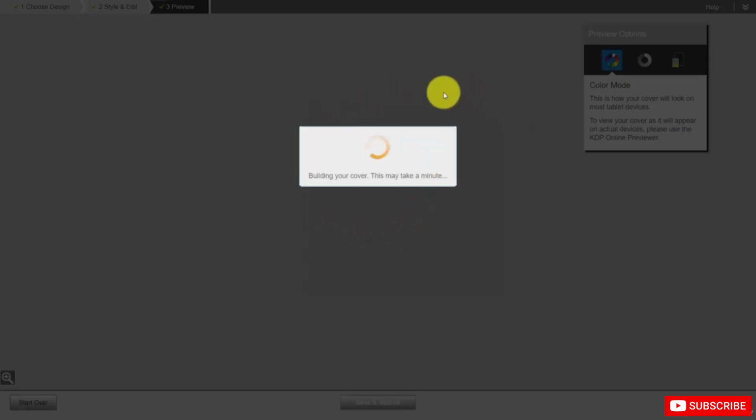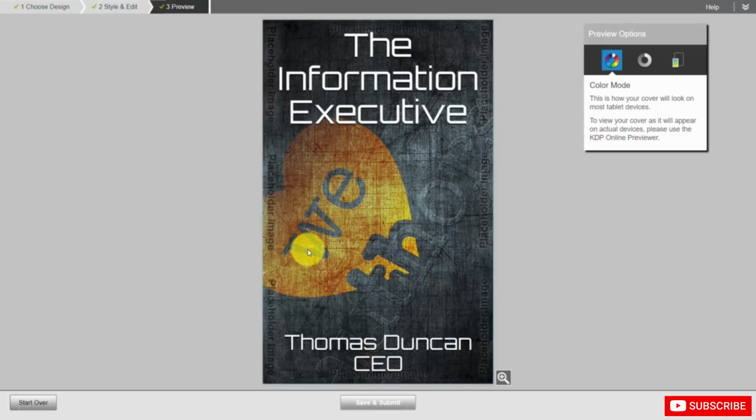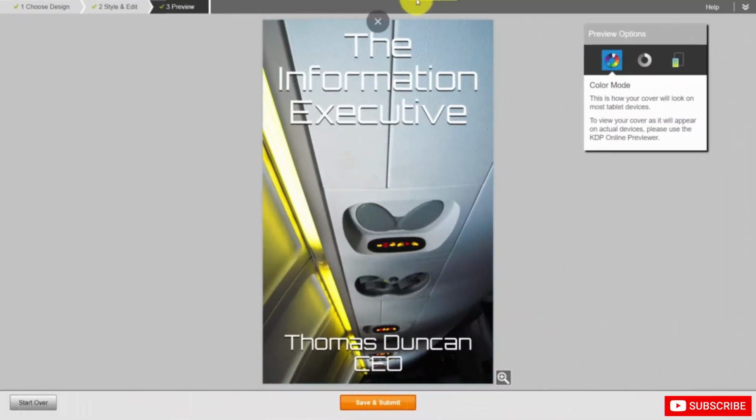Kindle will then update the cover and build it. Now you'll note that the image is going to be different, mainly because we had a placeholder image in here, and Amazon Kindle required that we place our own image here, so we used an image from the image gallery, and we placed that image inside of our Kindle cover.